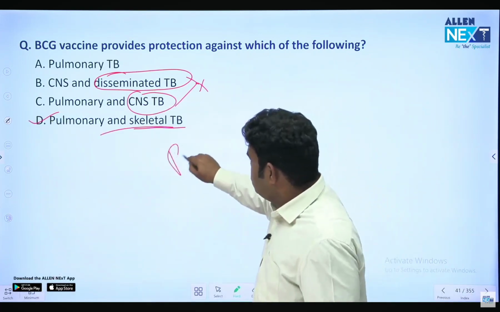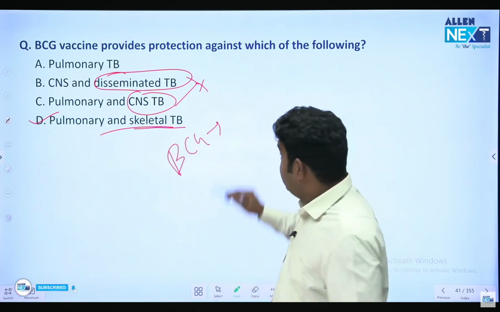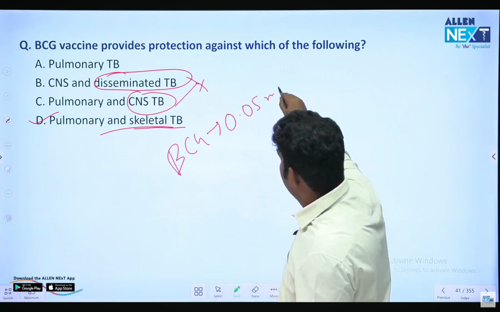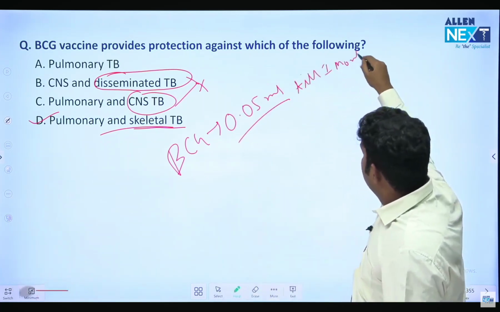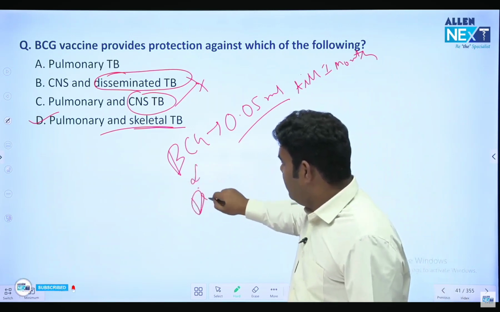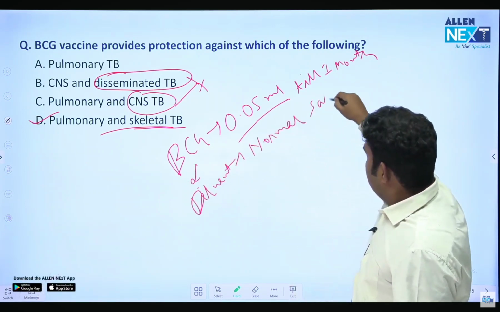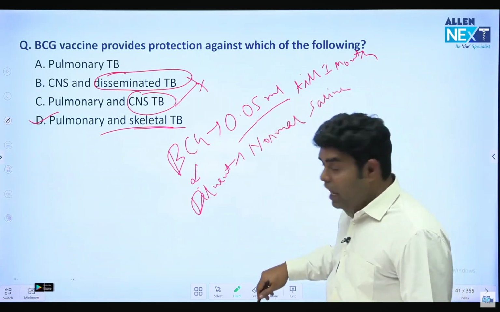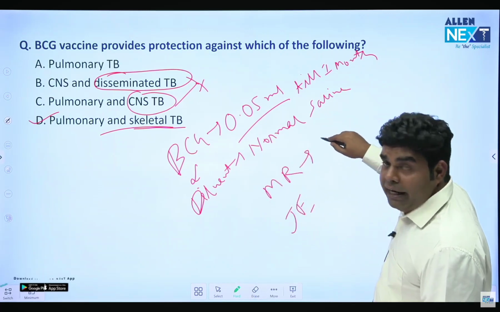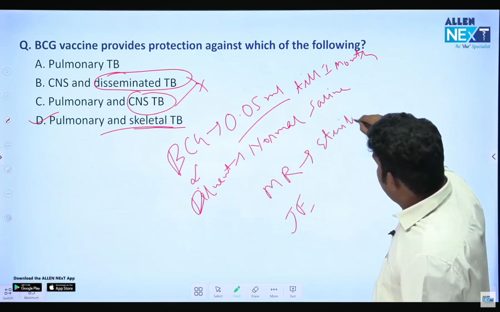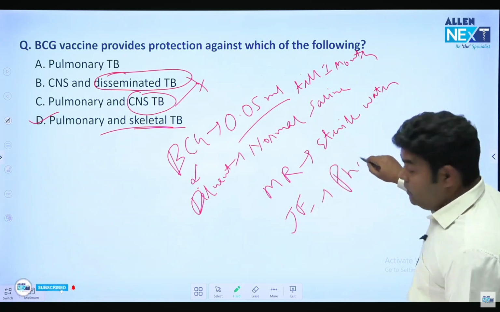Now, what is the dose of BCG that we give? Is it 0.1 ml? No, it is 0.05 ml. Till 1 month, it is 0.05 ml. And what is the diluent of BCG? They have asked. Diluent is normal saline. There are two more things for which we know the diluent: diluent for MR and diluent for JE. For MR, diluent is sterile water. And for JE, diluent is phosphate buffer solution.